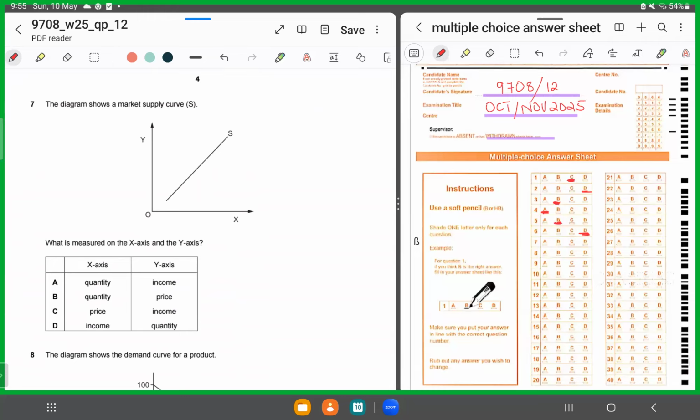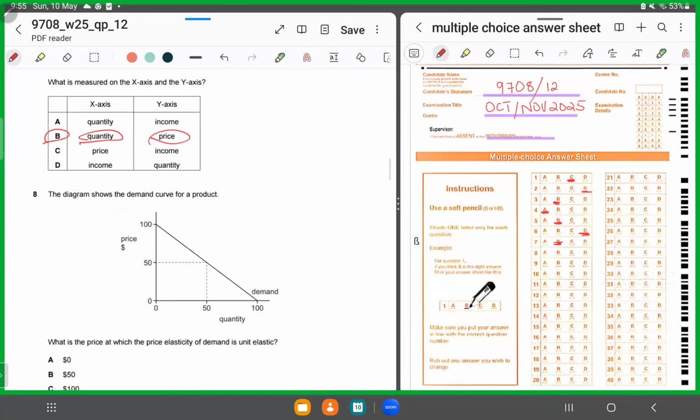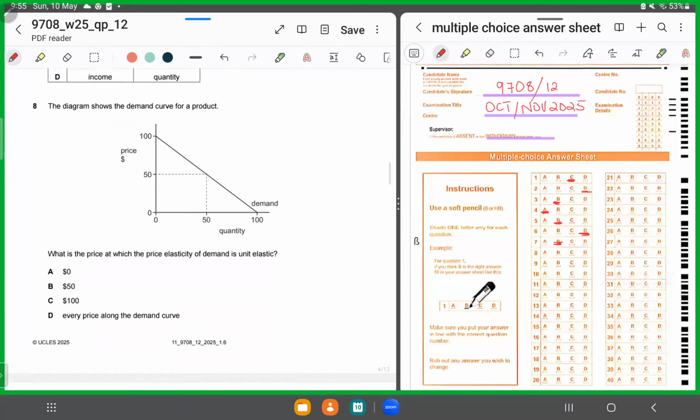So looking at the options available, we know the horizontal axis, or the x-axis, what should be there? The quantity. And what should be there on the vertical axis? Price. So y, or the vertical axis, should display the price and the horizontal axis should display the quantity. Hence, we'll shade in B for MCQ number 7 as our correct response. Easy.